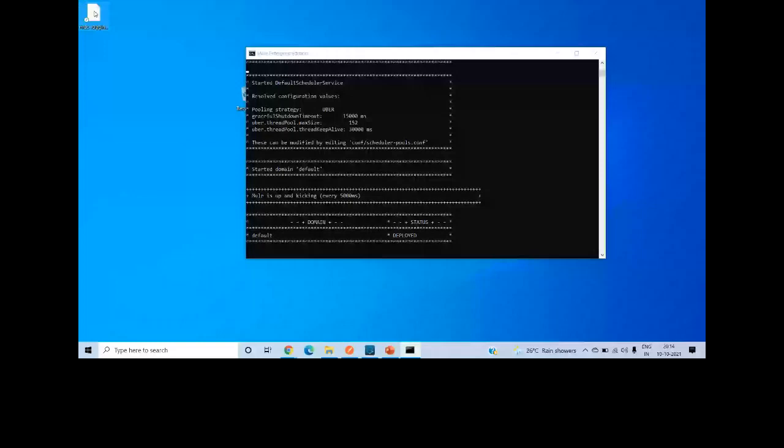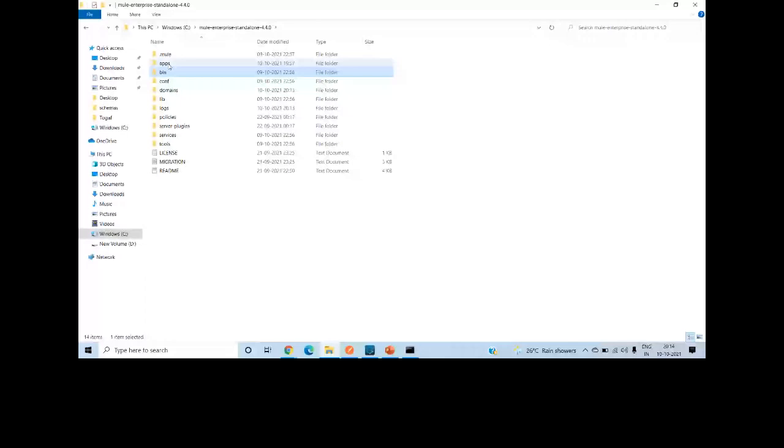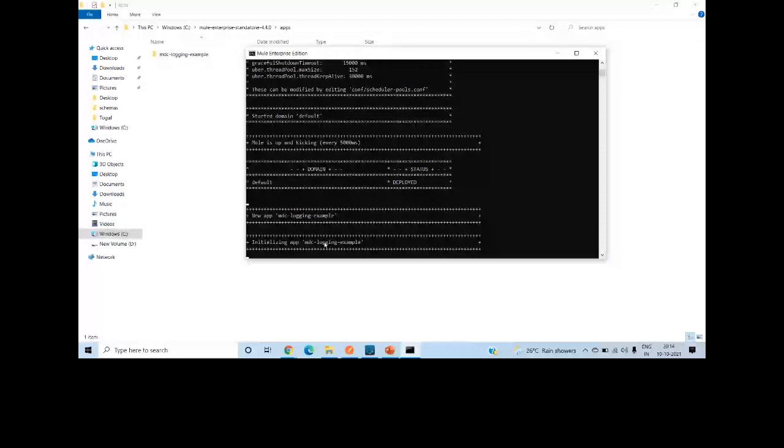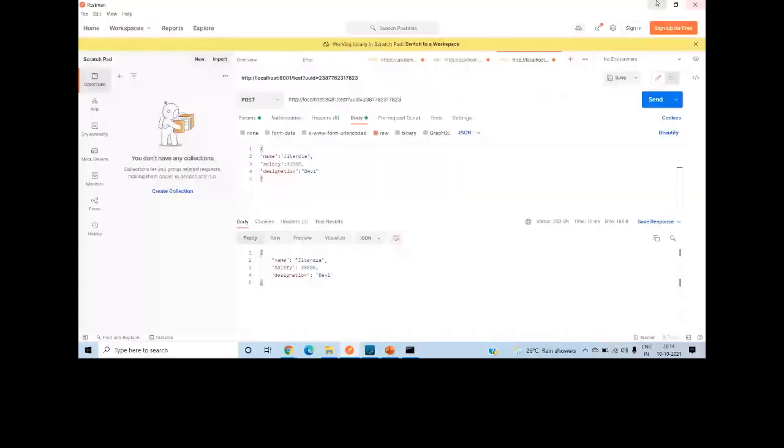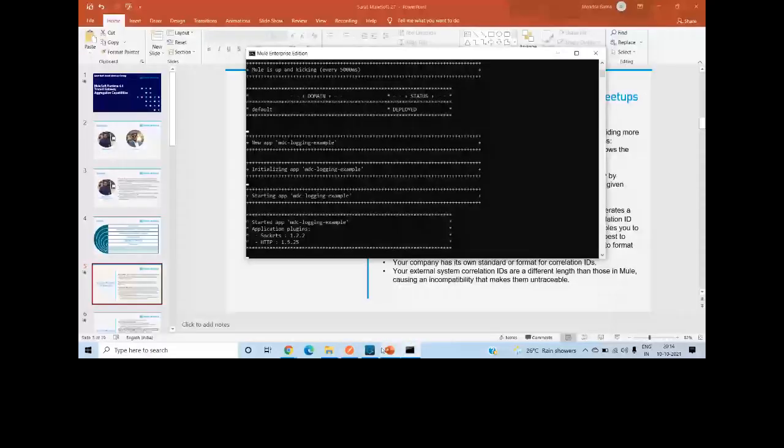So I will deploy this application. I will go to the apps folder in Mule Runtime and deploy this application. This is my request, UUID. I can put some UUID, that's fine. So let's see if my application got started, and let me send the request. I got a successful response. Let me check what has been logged.